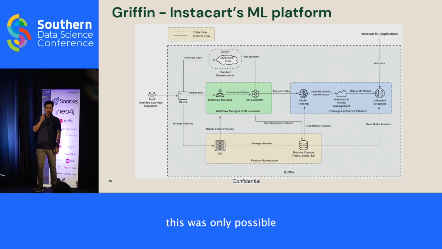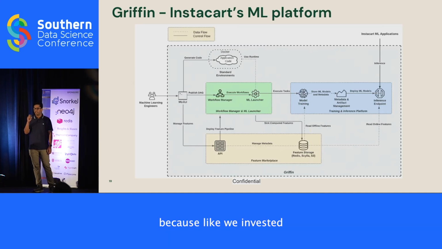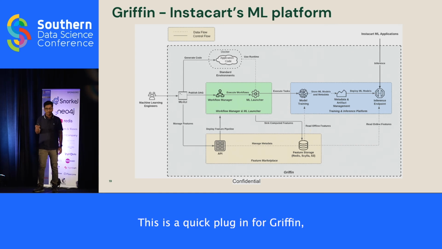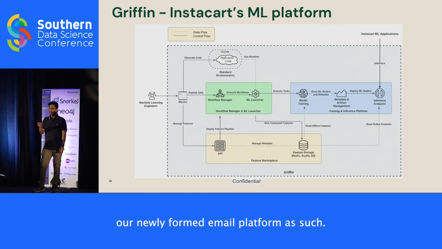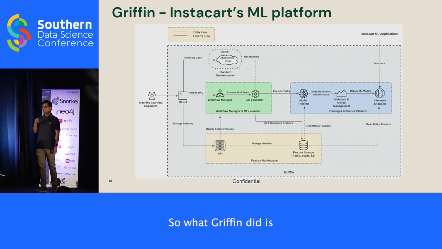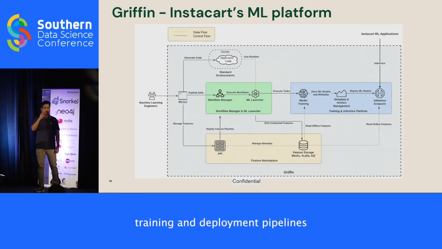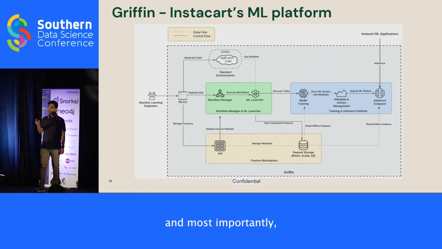This was only possible because we invested in an in-house ML platform. This is a quick plug for Griffin, our newly formed ML platform. What Griffin did is it provided us a lot of features that you see in state-of-the-art ML platforms or teams, like feature store, continuous training and deployment pipelines, and most importantly, monitoring over all of the models that we have in production.